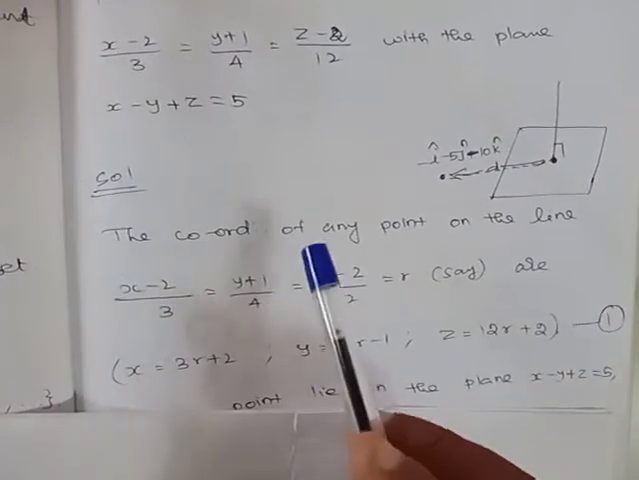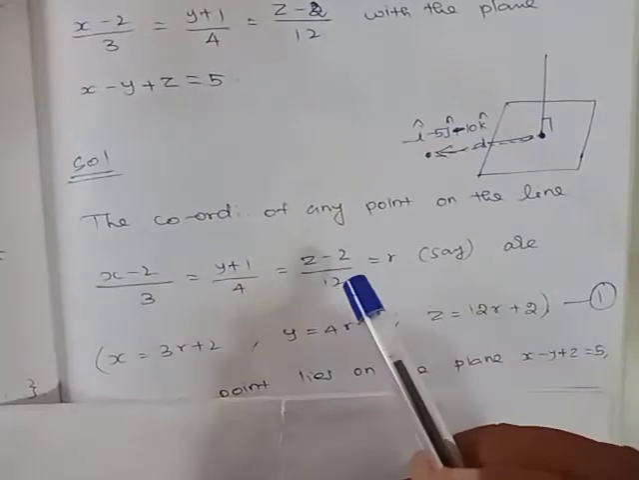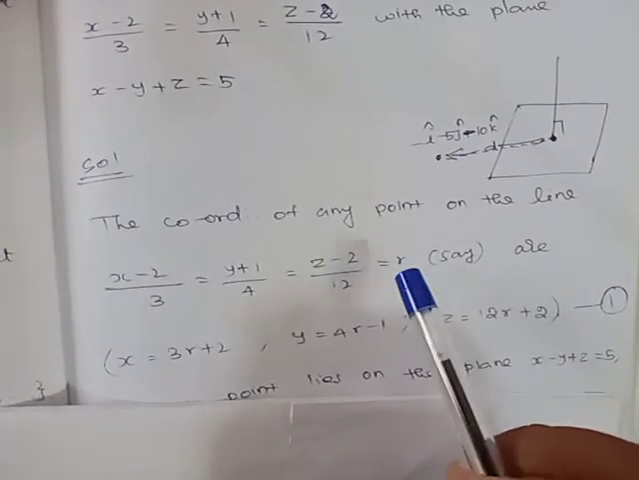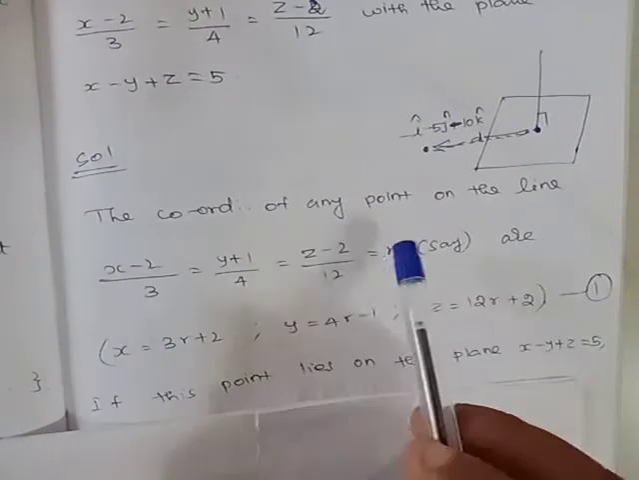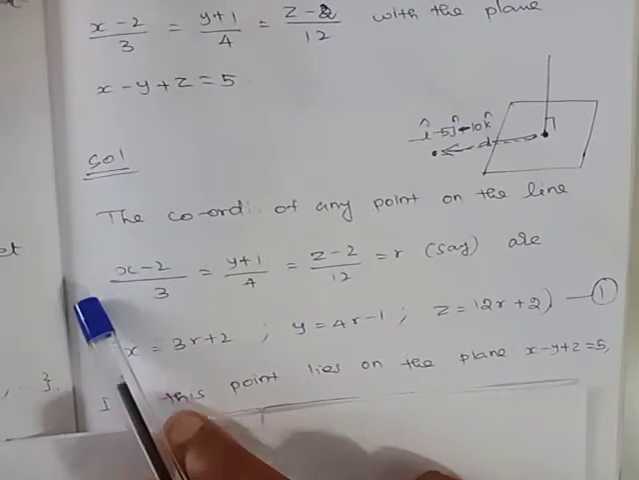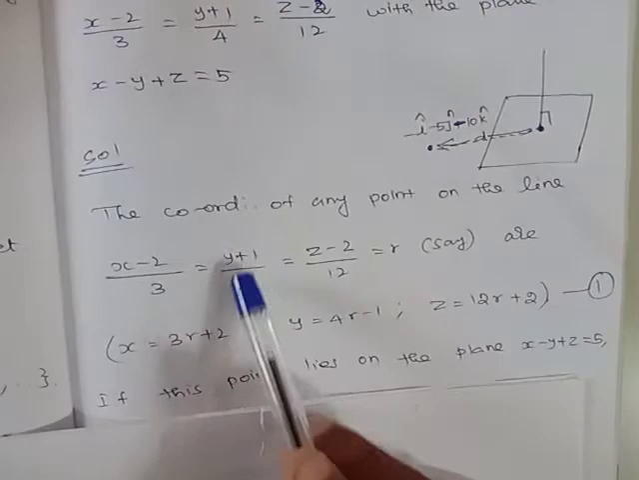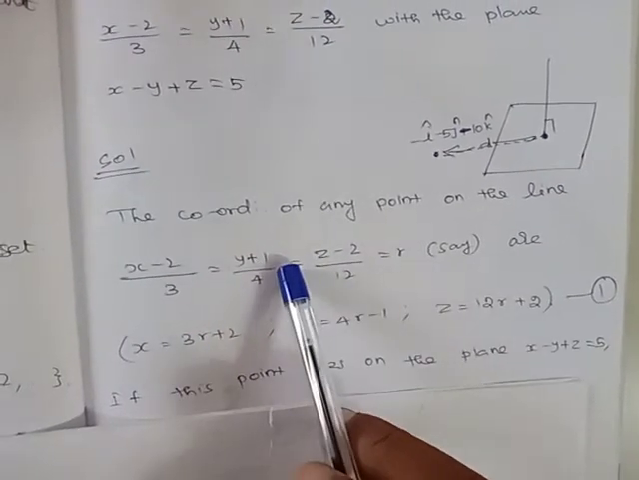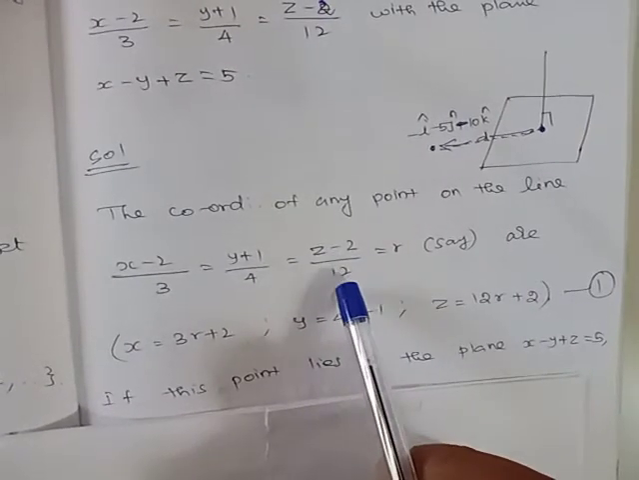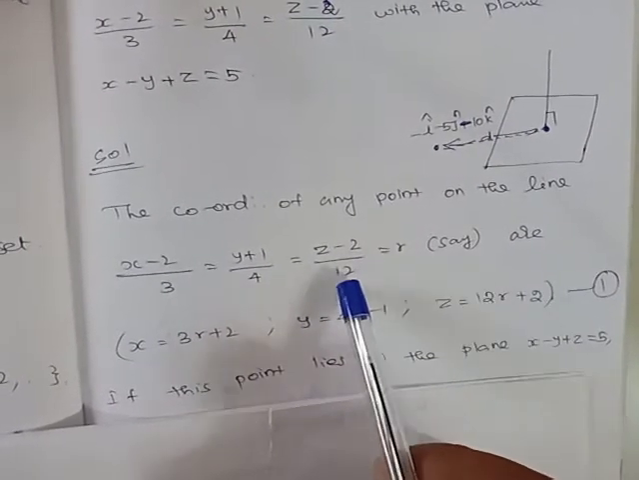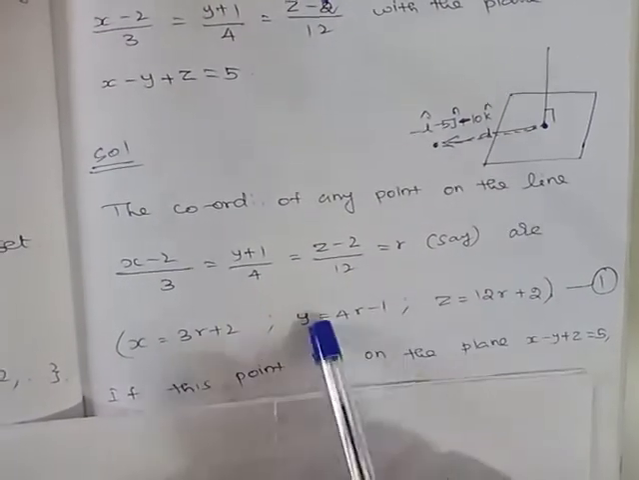General coordinates means x, y, z, because x can take different values, y can take different values, z can take different values based on the value of r. So from (x minus 2)/3 = r, simplifying, 3r plus 2 gives us the x value. Similarly, (y plus 1)/4 = r, so 4r minus 1 is the y coordinate. (z minus 2)/12 = r, so 12r plus 2 gives us the general z coordinate.